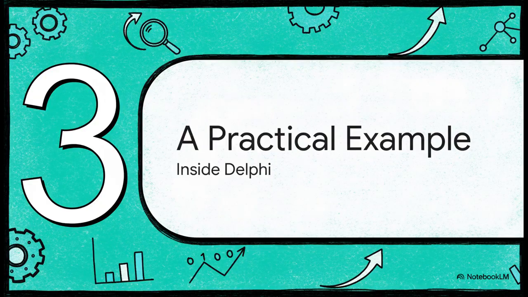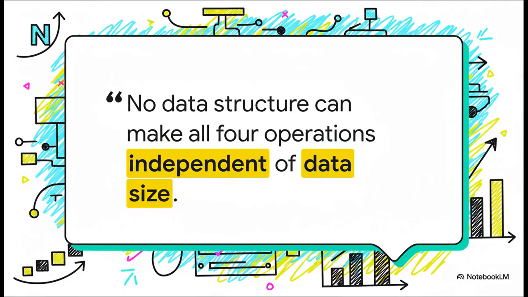Okay, so we've seen the theory, we've seen the race. But what does this actually mean for the code we write every day, especially in Delphi? Let's bring this all back home with a really common, really practical example. Yeah, this quote right here really gets to the heart of it. There's just no perfect one-size-fits-all solution in programming. You might have a data structure that's amazing for adding new data, but it's just awful for searching that data later. It's all about trade-offs, and the key is knowing which trade-offs you need to make for your specific situation.